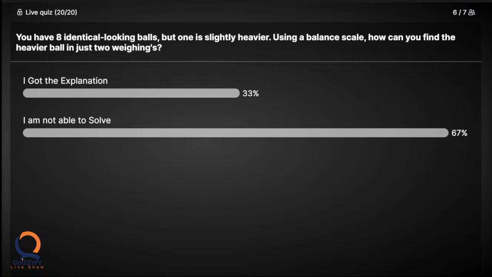Totally, while using the weighing machine, once we'll weigh 4 balls, 2 balls on one side, 2 balls on the other side. Like that, we can weigh, uncle. Correct. And finally, you will get 2 balls as a result. Either one of the 2 balls will be weighing more. How will you find that out? I don't know. Okay. Next, anyone?